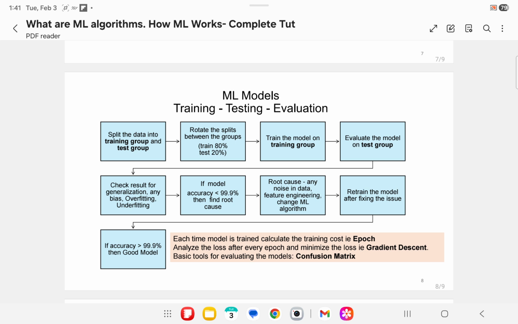Now let's say we have image data of vehicles: two-wheeler, four-wheeler, six-wheeler. If we want to identify the car using an image classifier, in the data set there could be images that are blurred or distorted, which appear to be an image of a car but are not a car in reality, and the other way around. Now split the image data into training and test groups. Randomly shuffle the data. Train the model to identify a car in the images. Evaluate the model with the training group and test group and check if the model is performing well.